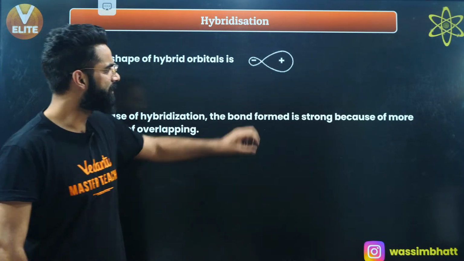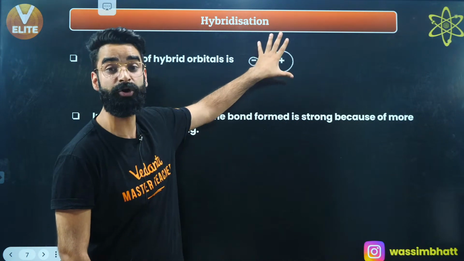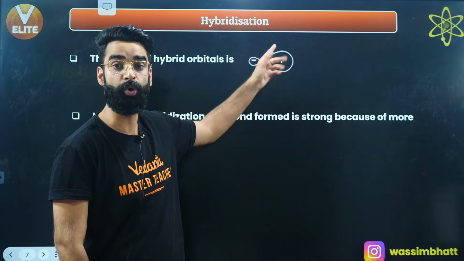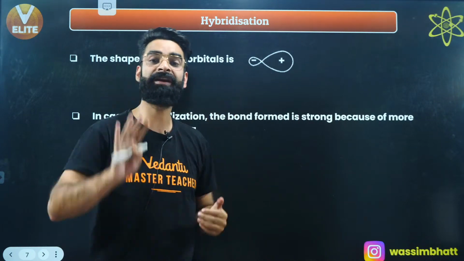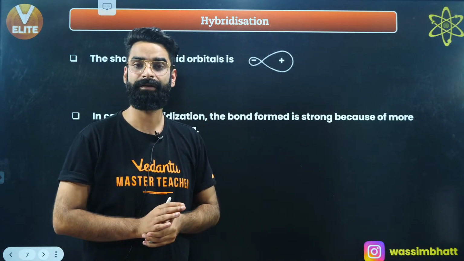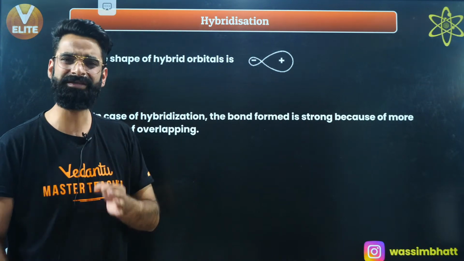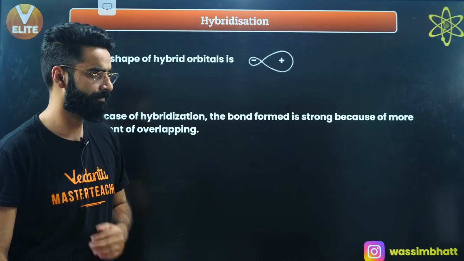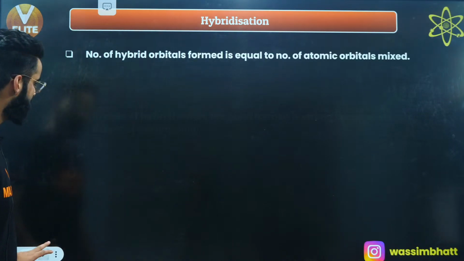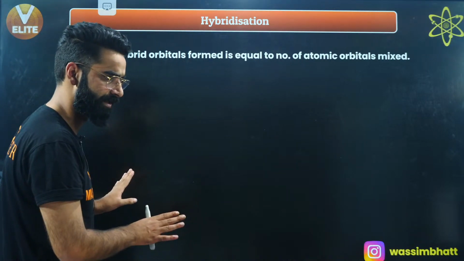Since the size of the lobe, the size of this hybrid orbital, is bigger, when this hybrid orbital overlaps with another orbital, the extent of overlapping will be more. And more extent of overlapping means more strength of the bond. As simple as that. These are a few points which you need to take note of first of all. Then I'll teach you the hybridization in detail.